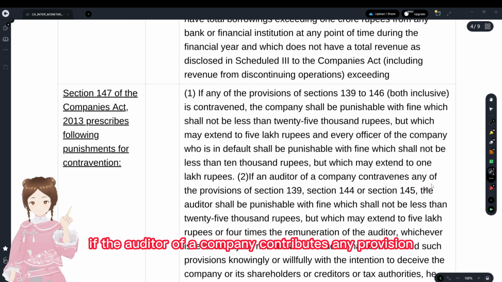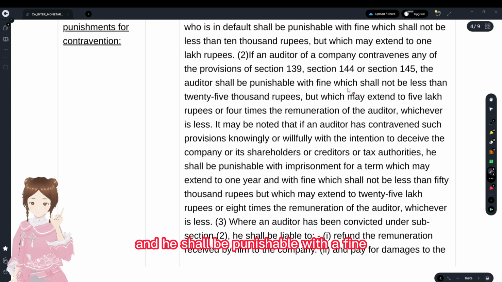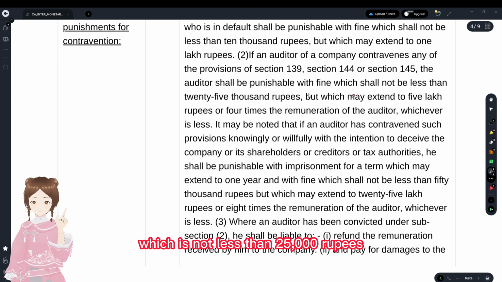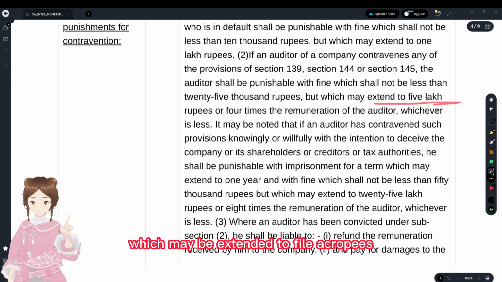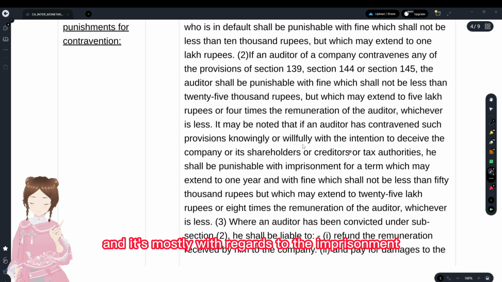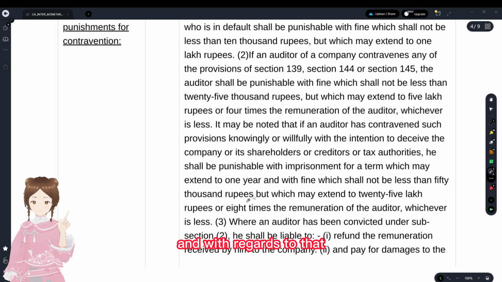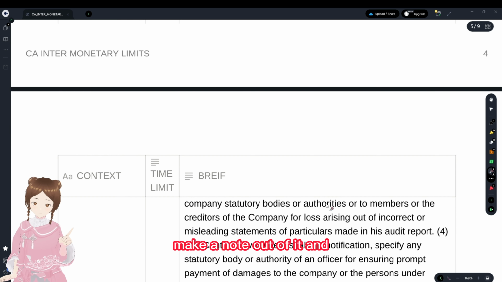If the auditor, where the company contravenes any provision with regards to 139, 144, or 145, he shall be punishable with a fine which is not less than 25,000 rupees, which may be extended to 5 lakh rupees, or 4 times the remuneration of the auditor, whichever is less. And it's mostly with regards to the imprisonment, and with regards to that, make a note of it.